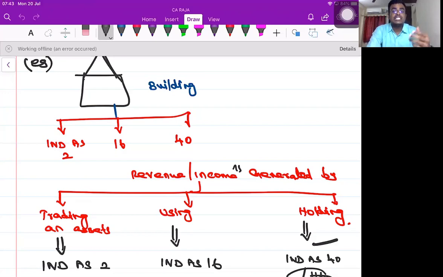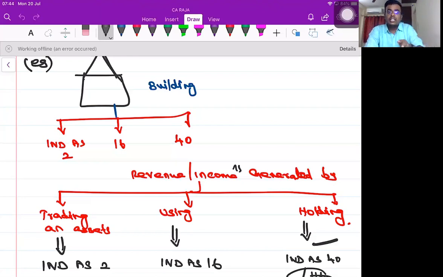Another example, the chair. If you go to a furniture showroom, there will be chairs. Those chairs are inventory for them because those people are able to generate income by trading that chair. If you come to our academy, you can see so many chairs in our academy. Those chairs become PPE from our point of view. The same chairs are with somebody else. Whenever a marriage is happening, there will be one vendor who will supply these chairs on a rental basis, daily 5 rupees, 10 rupees per chair, etc.